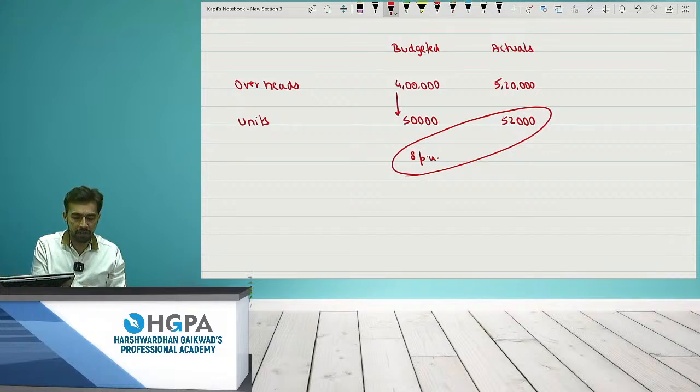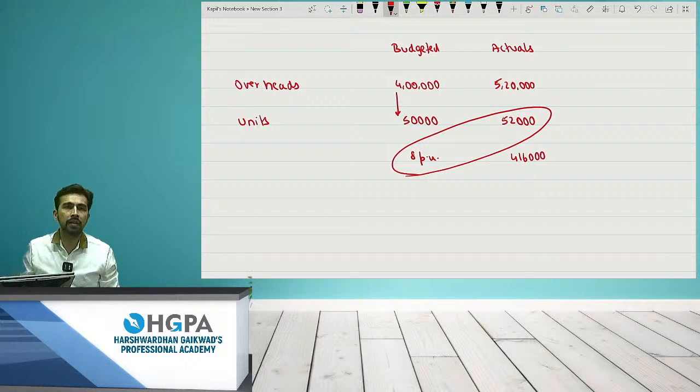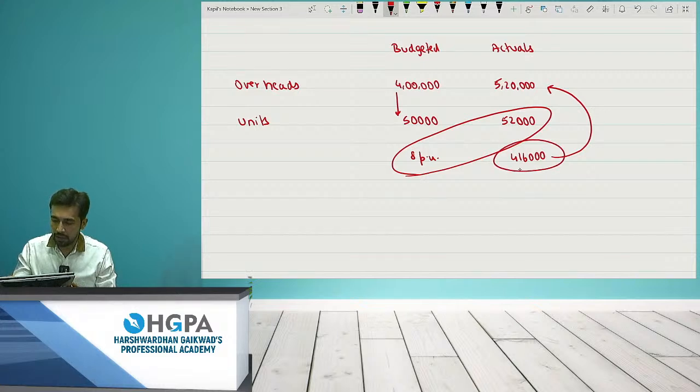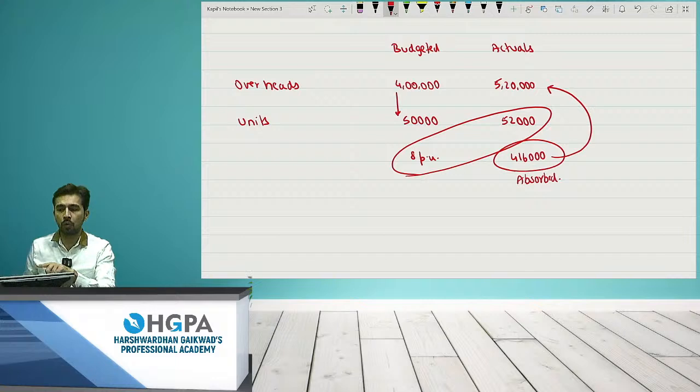52 into 8 will give me 4,16,000. That means 4,16,000 should have been made. But actually you spent 5,20,000. Can I say you have spent more? Yes. We call this absorbed. These are the overheads absorbed. That means this should have been done, but you have spent rupees 5,20,000, which is more, right?